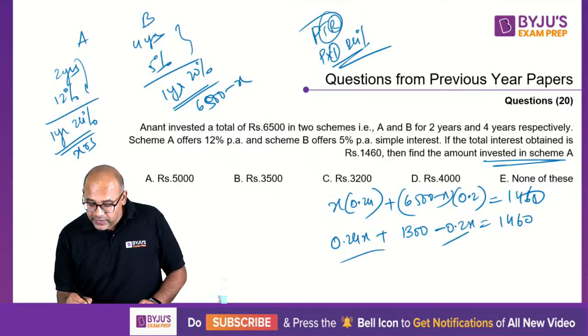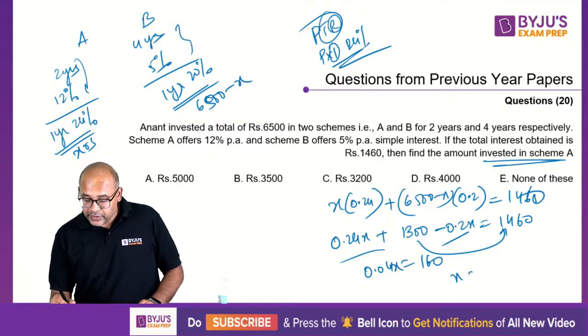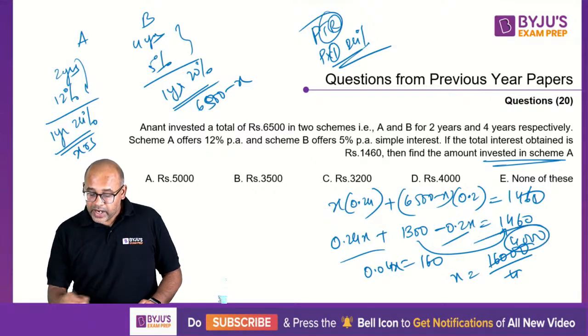So this and this will get cancelled. 0.04x is equal to, this will come over here, 160. This will give me x equal to 160, 2 more zeros, by 4. So 4,000. And I want to find x.